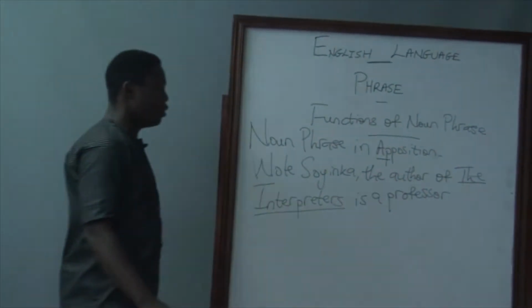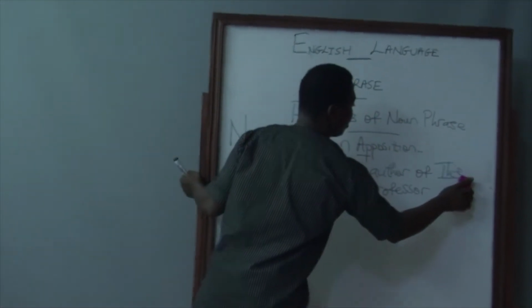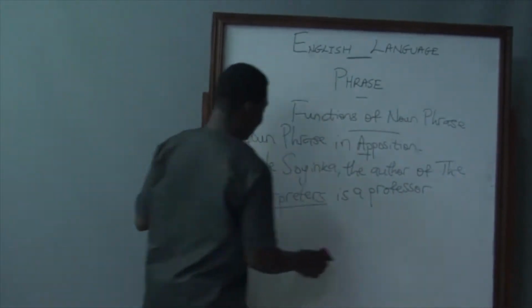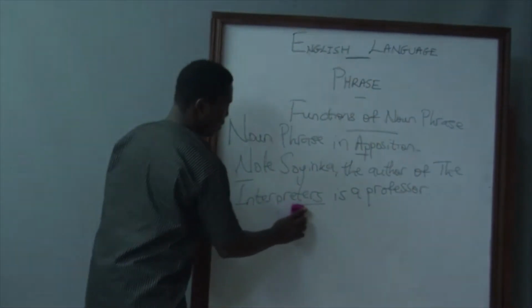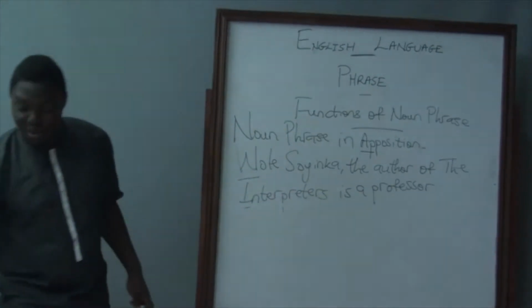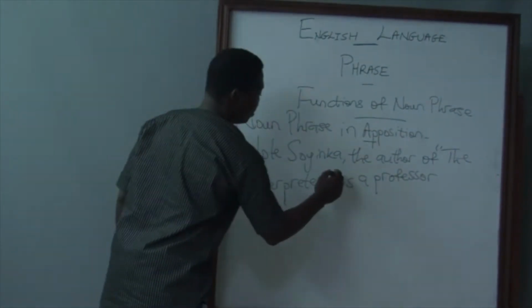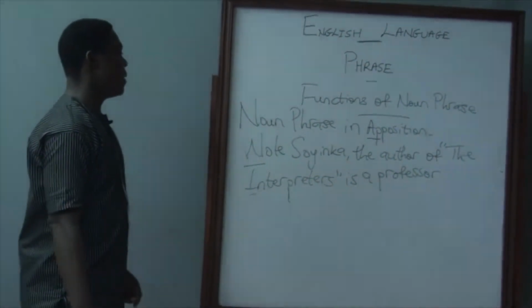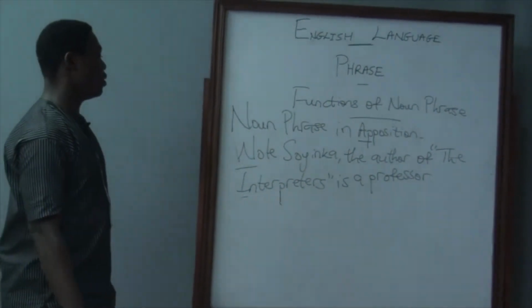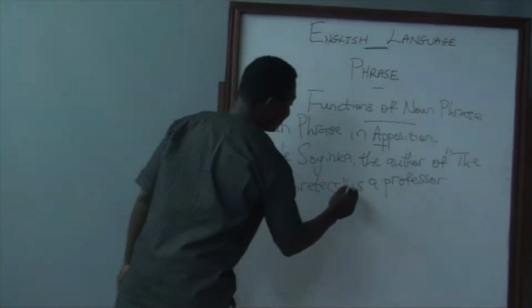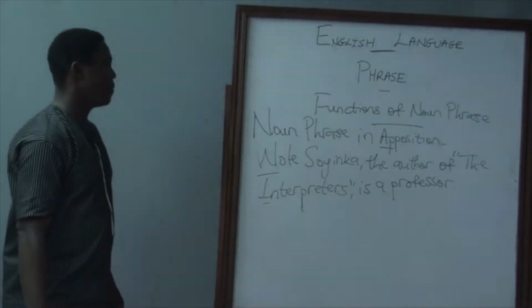Perhaps not to confuse you, we are not actually referring to this book, the interpreters. Let's just quote it for the sake of this class. Now, Wole Soyinka, the author of the interpreters, is a professor.